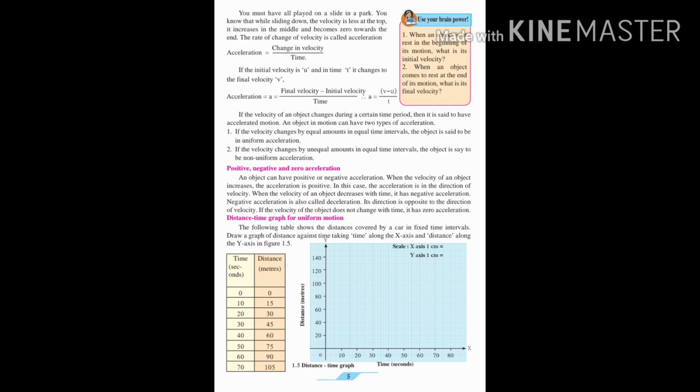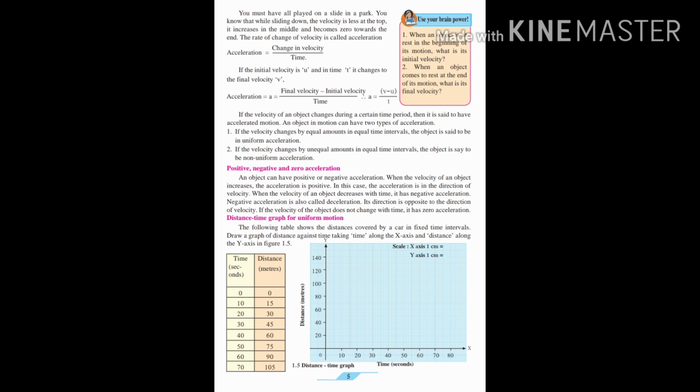The SI unit of speed and velocity is meter per second, whereas CGS unit is centimeter per second. And the effect of speed and direction on velocity: if speed changes, the velocity will change, and if direction changes, the velocity will also change.